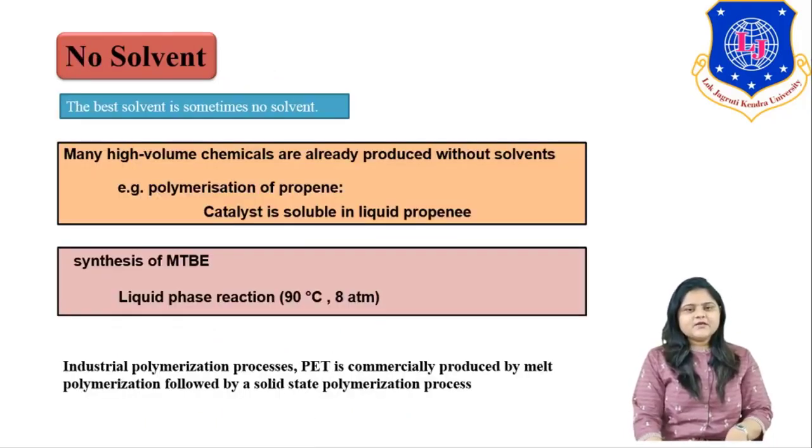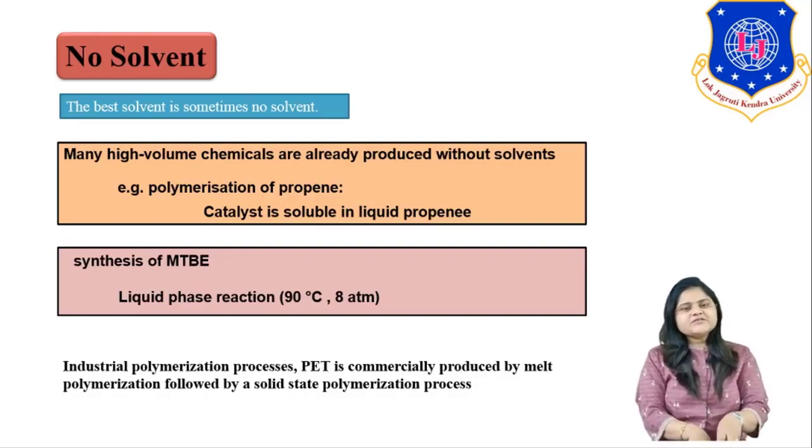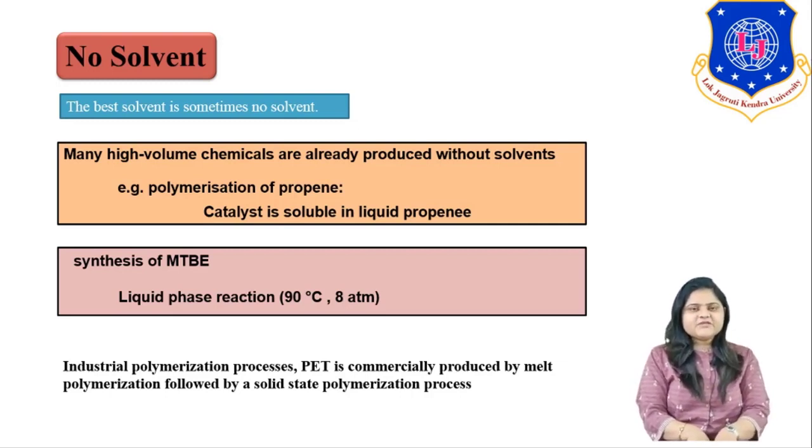So let us take no solvent reaction. No solvent reaction means in our chemical reaction we are not using a solvent. The best solvent sometimes is to use no solvent, because if we are using a conventional solvent or some other solvent, then we need to think about regeneration of that solvent, separation of that solvent and recyclability of that solvent.